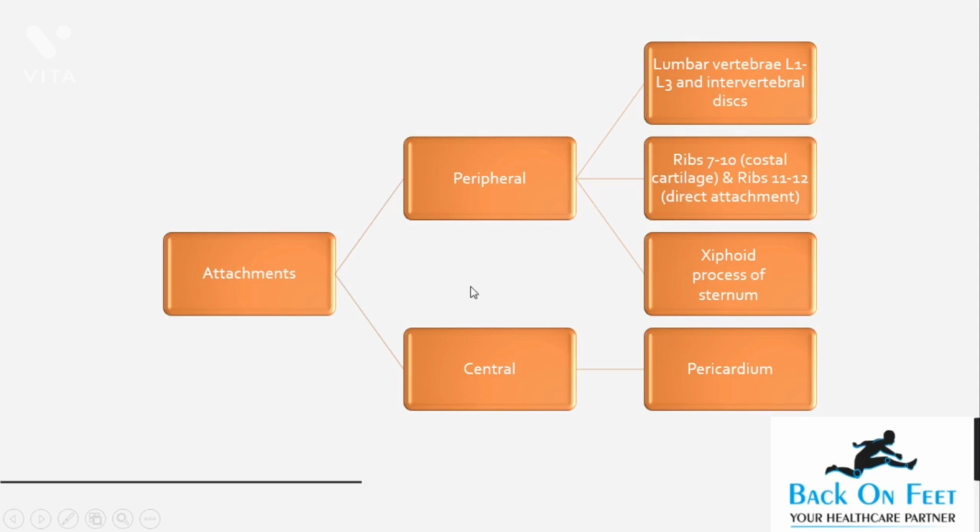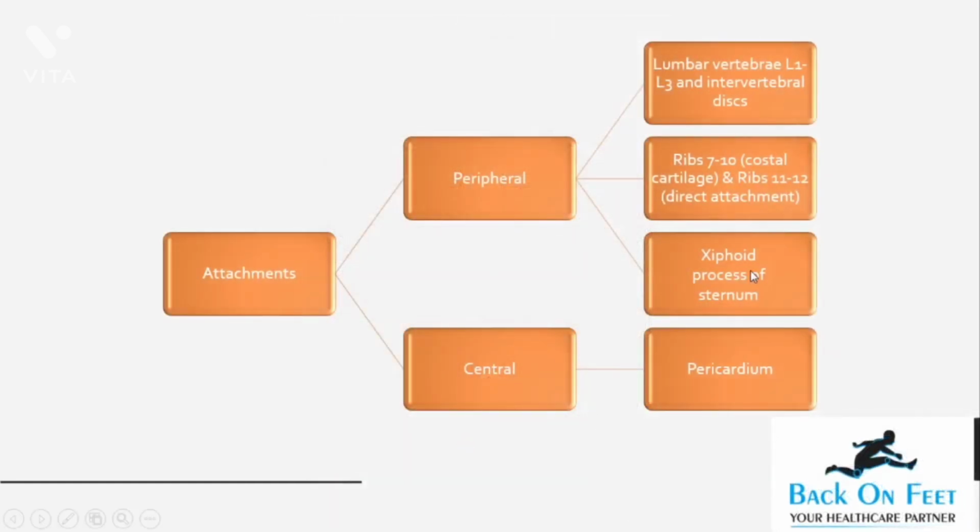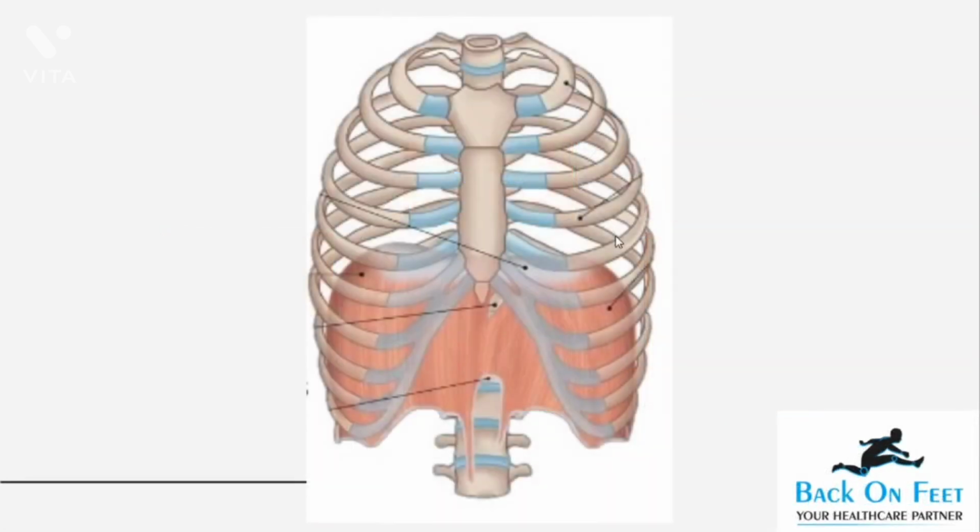And in the anterior aspect, here is your xiphoid sternum. Posteriorly there will also be your vertebrae, which you can see over here, your lumbar vertebrae, and your diaphragm is attached to them as well. Mainly it is attached to your L1 to L3 vertebrae with the intervertebral disc, and these structures coming from there are called the crus, right crus and left crus of the diaphragm.